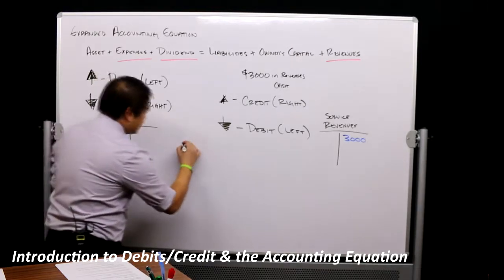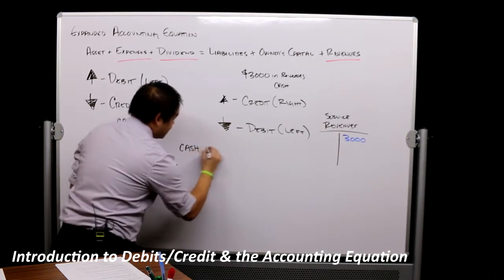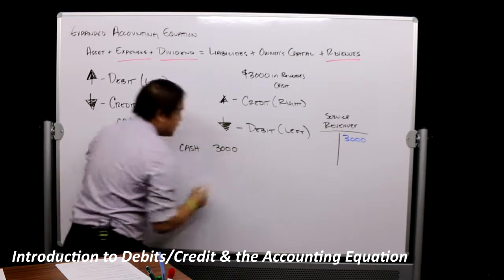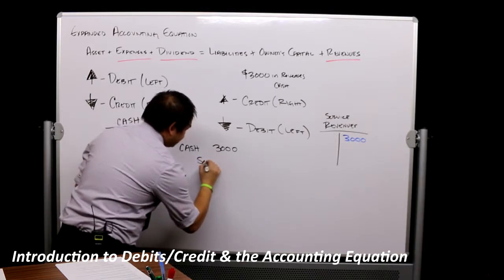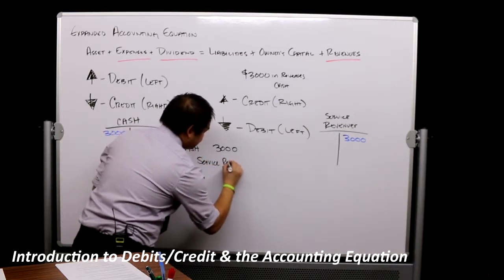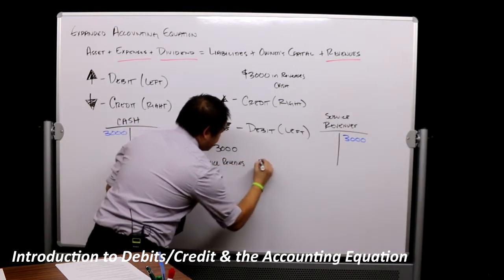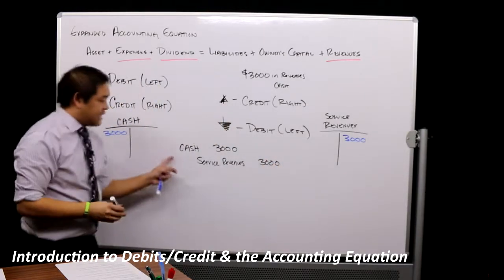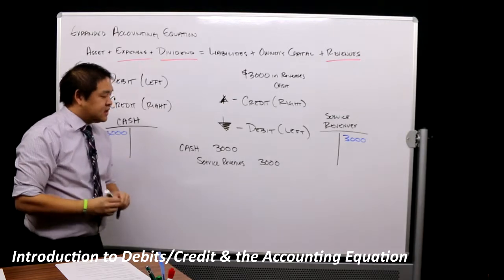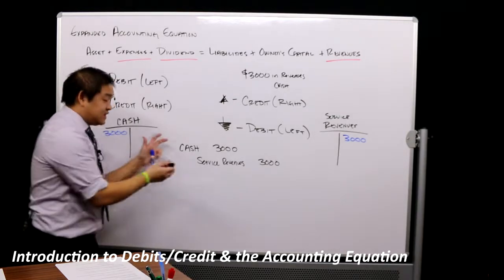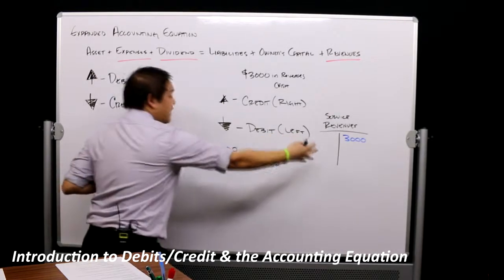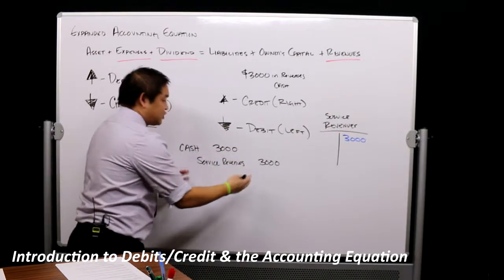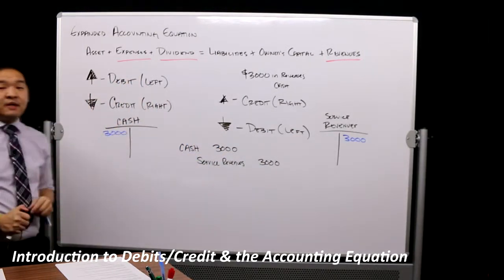So the way that we would write this, debit cash of $3,000, credit service revenues of $3,000. So we have cash of 3,000, service revenues of 3,000. That's our journal entry. Notice this is more compact than that. That's why we do it this way, and that's why you need to know your debits and credits.